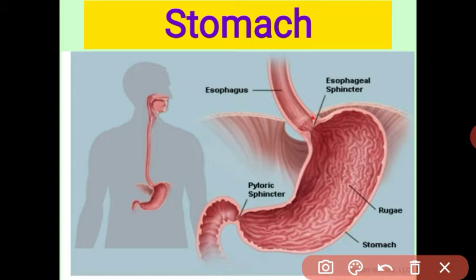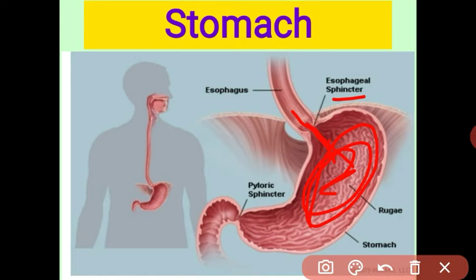The stomach has two sphincter muscles. One is present at the opening of the stomach, between the esophagus and the stomach, and another is present at the end of the stomach, between the stomach and the small intestine. The first is called the esophageal sphincter, also called the cardiac sphincter. What is the main function of this muscle? It prevents the backflow of the food into the esophagus, because the stomach contents are acidic in medium.